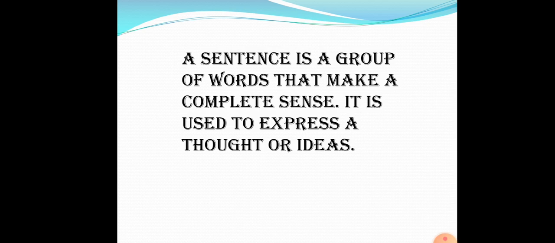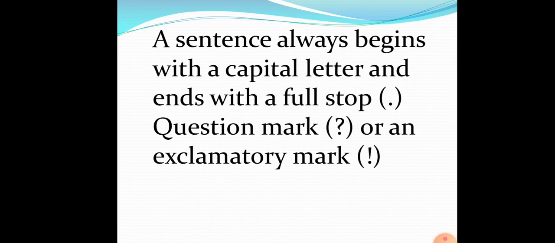Now let's see some examples to understand it more. And the most important thing about a sentence is that it always begins with a capital letter and ends with a full stop, question mark, or an exclamatory mark. So, what is the most important thing? The most important thing about a sentence is that it starts with a capital letter and ends with a full stop, a question mark, or an exclamatory mark. So now let's see some examples.